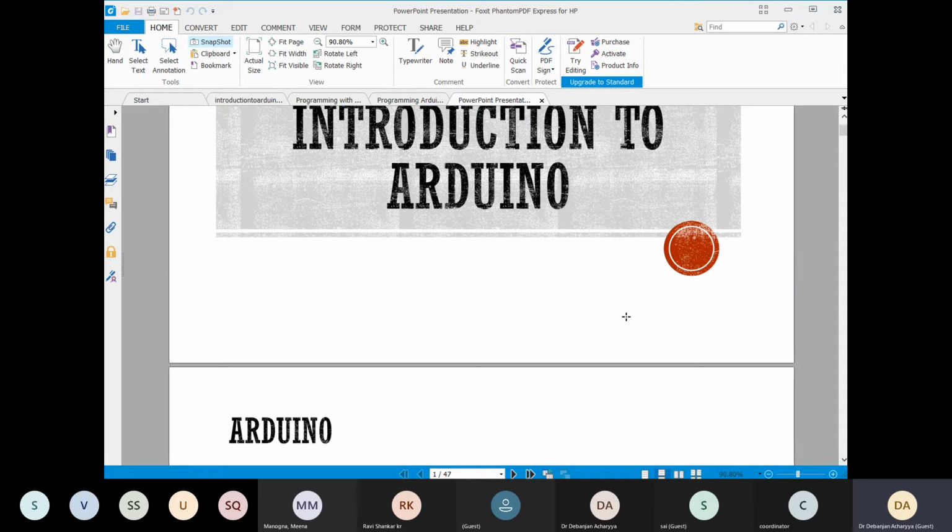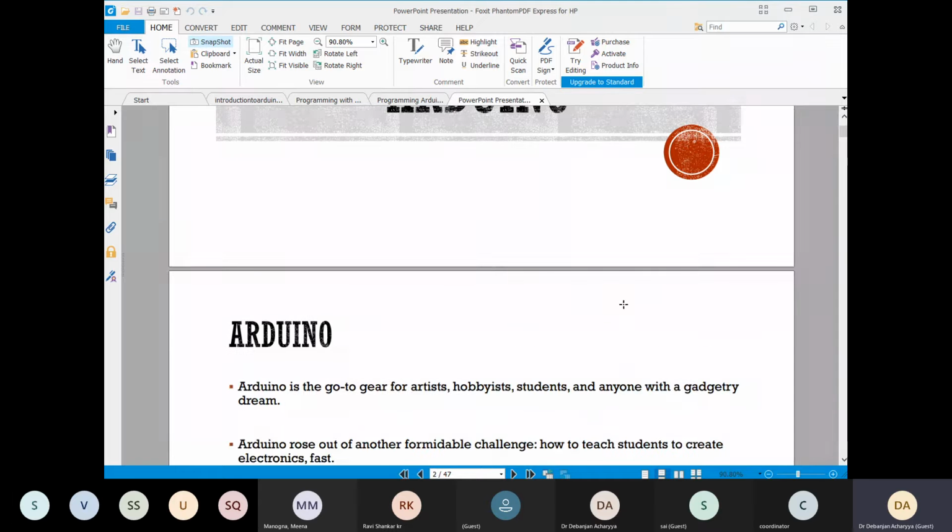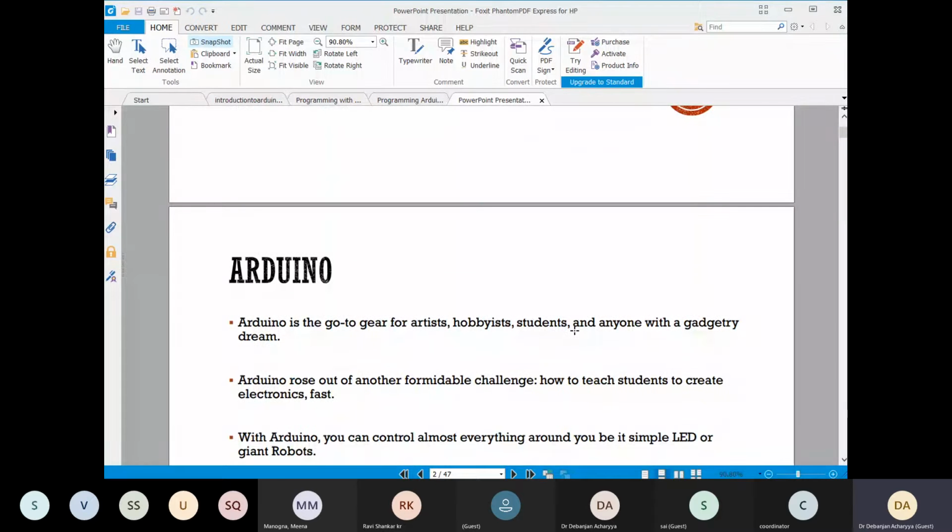So what is Arduino? If I tell you that this is a microcontroller, it is not technically correct, because this is a board, or an embedded system, which has a microcontroller, but there are several other features also in this board. So why do we need this?